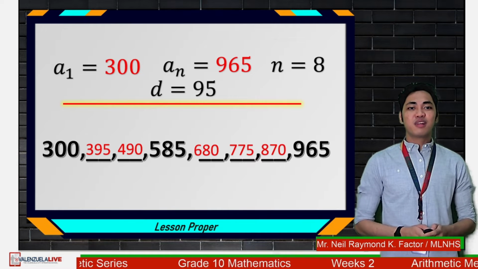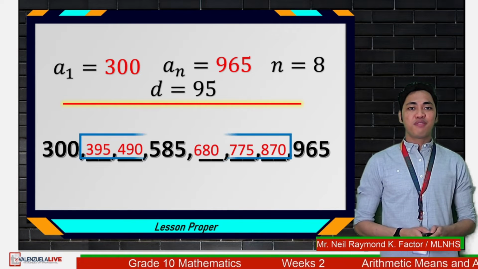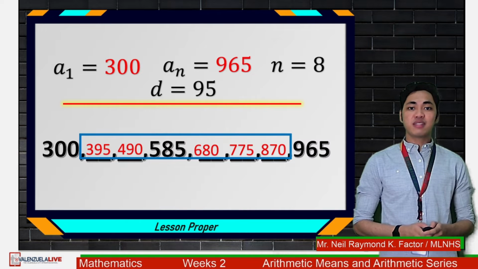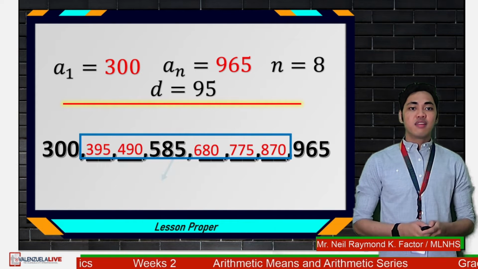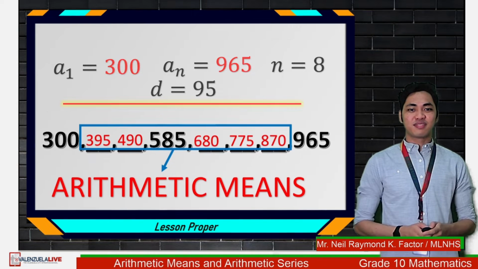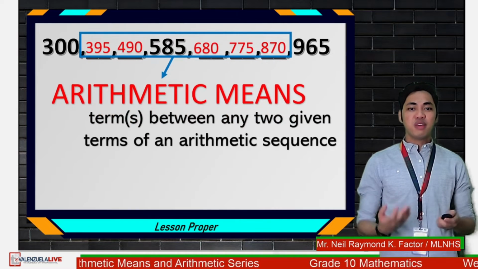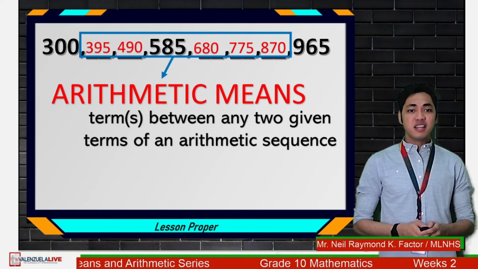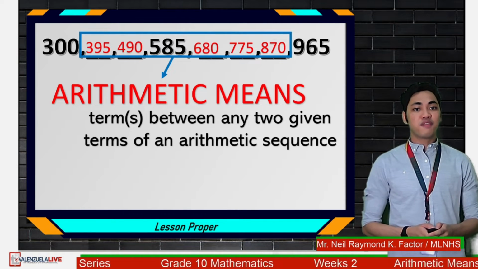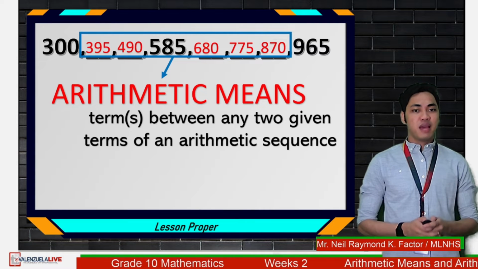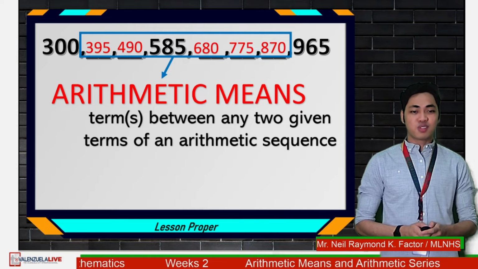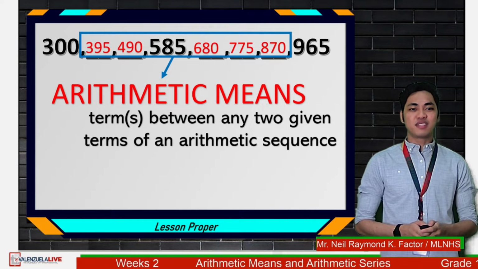Now, the terms 395, 490, 585, 680, 775, and 870, these are what you call your arithmetic means. So what do we mean by arithmetic means? These are actually terms between any two given terms of an arithmetic sequence. Basically, these are terms in the middle or in between terms. Let's explore this concept.